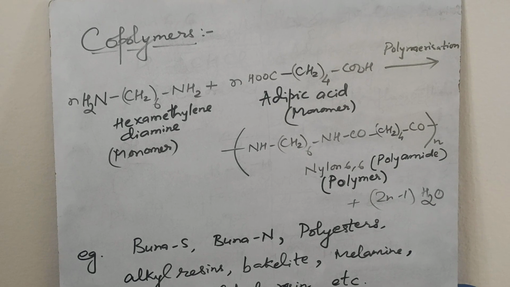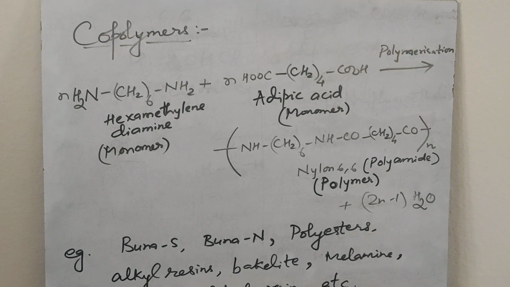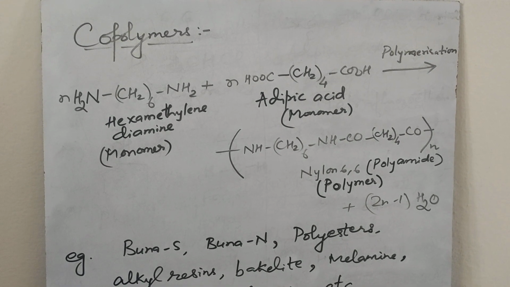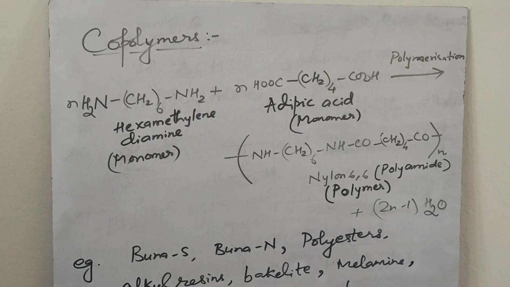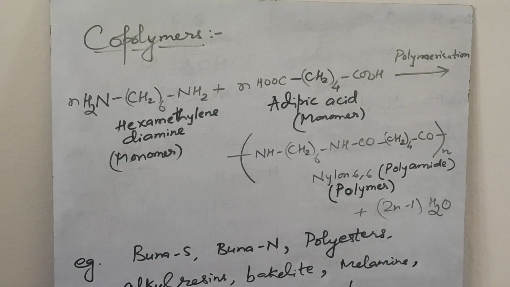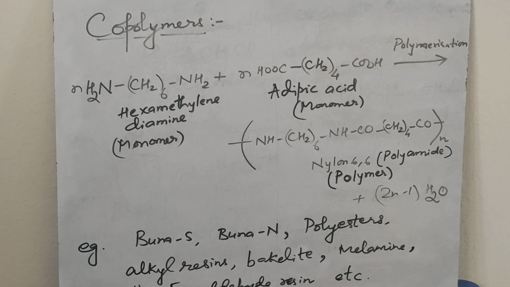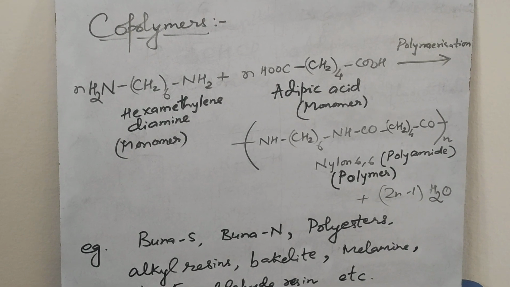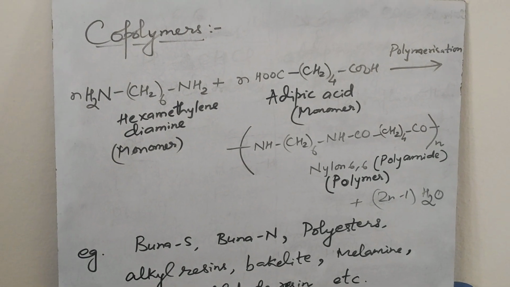Copolymers. The polymers whose repeating structural units are derived from two or more types of monomer units are called copolymers. Examples are nylon 6,6, Buna S, Buna N, polyesters, alkyd resins, bakelite, melamine, urea formaldehyde resins, etc.